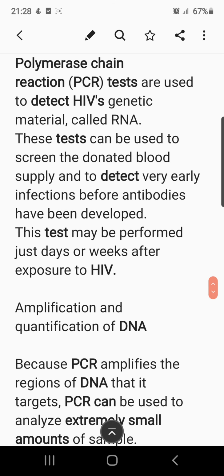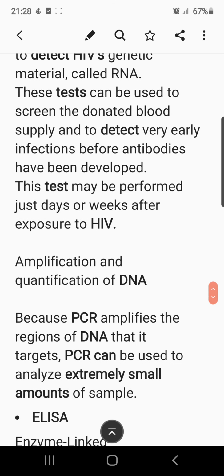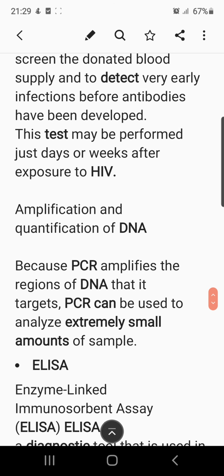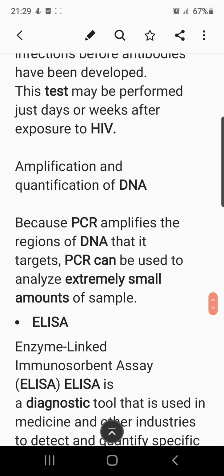Now, amplification and quantification of DNA is the basic concept here. Because PCR, the polymerase chain reaction, amplifies the regions of the DNA that it targets, PCR can be used to analyze extremely small amounts of a sample. So this is a very important question given in your book: can you explain how PCR can detect very low amounts of DNA? The answer is that PCR is now routinely used to detect HIV in a suspected AIDS patient because it amplifies the genes, or the viruses, and this is how we are able to detect them in the blood sample.